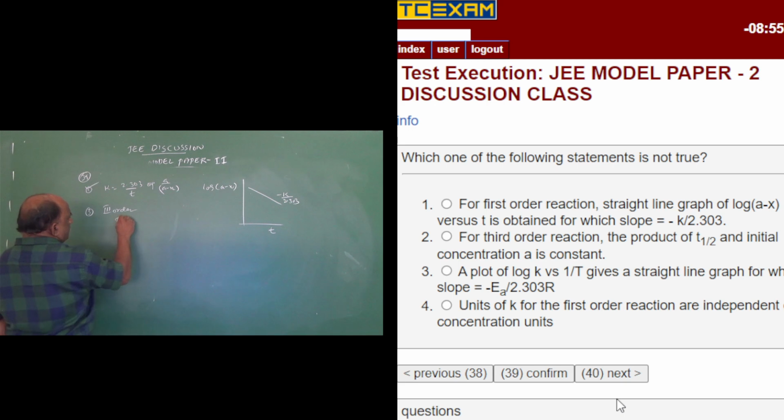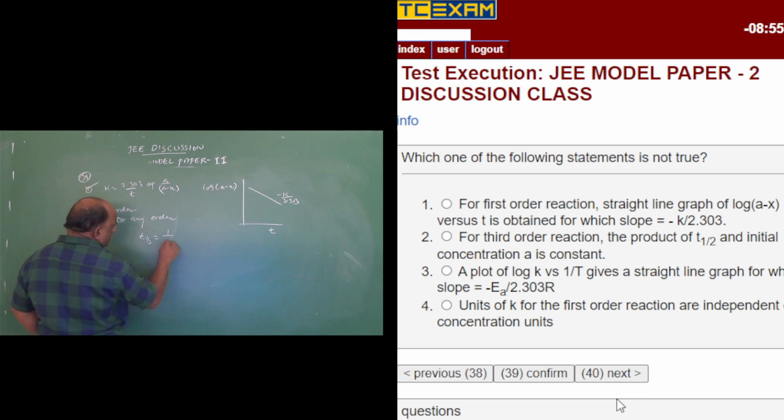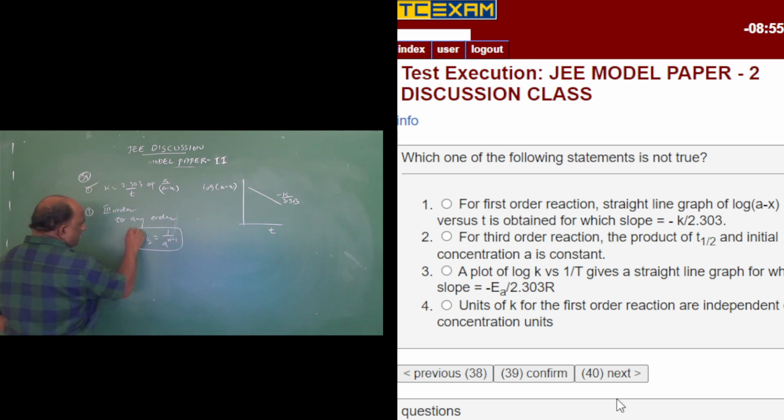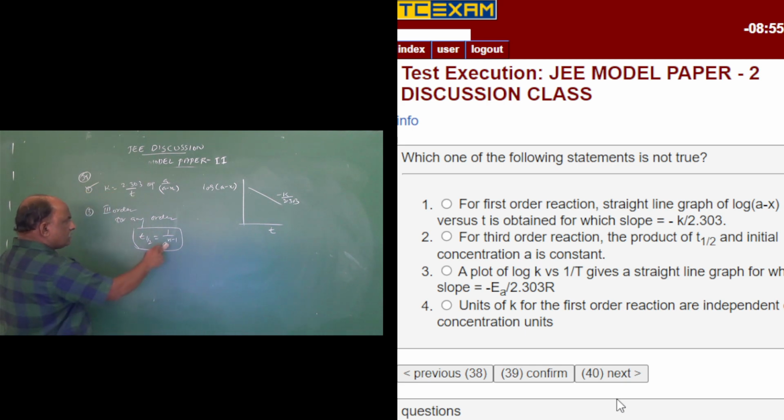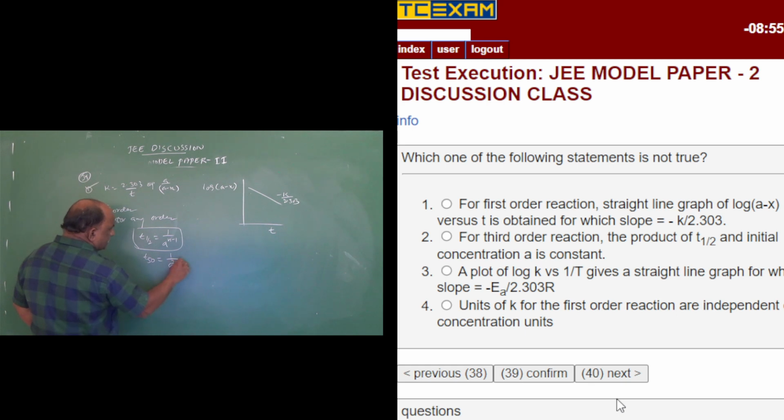For any order, T half is equal to 1 by A power n minus 1. This is the formula. Substitute n equal to 3, then T half is equal to 1 by A square. Then T half into A square is equal to K3. K3 means it is third order.